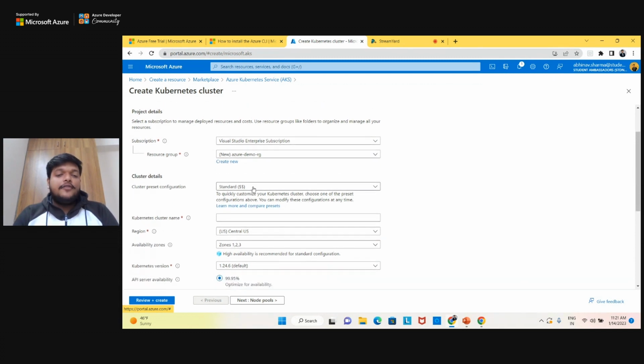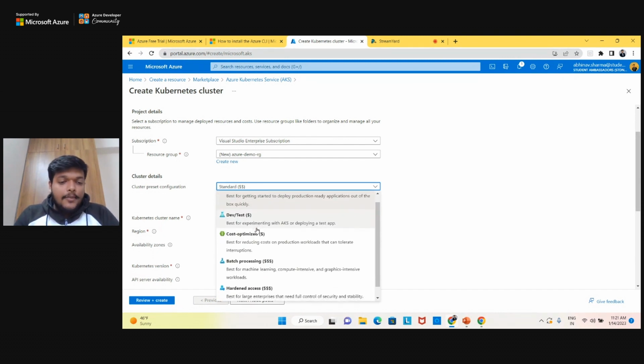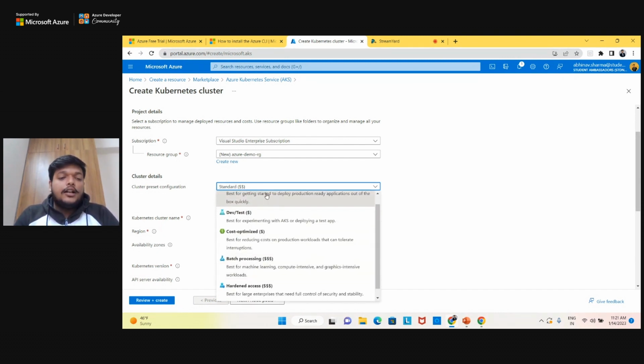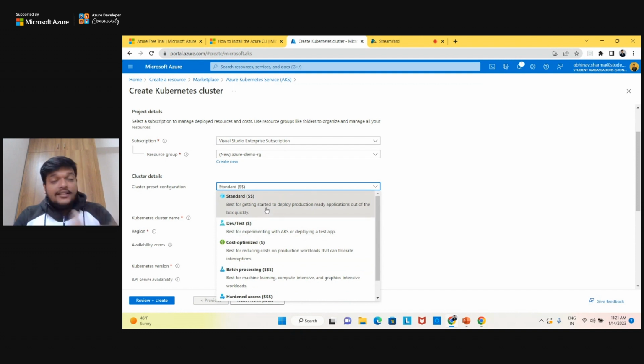Now the cluster configuration. So now they are asking you what type of workloads you are going to run on it. This will charge you according to that. So for example, if you are using something like standard, so in the standard anyone can create the simple production like of workloads, right? It will provide you the least downtime, or provide a good SLA, right?